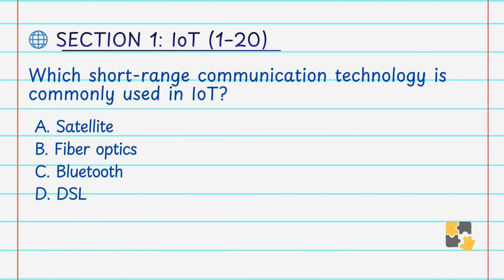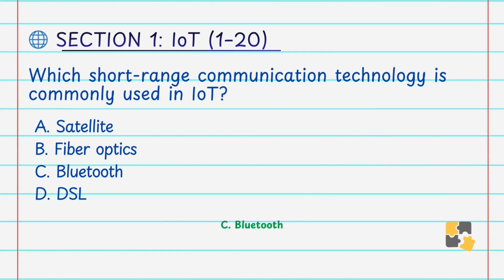Which short-range communication technology is commonly used in IoT? A. Satellite, B. Fiber optic, C. Bluetooth, D. DSL. Answer is C. Bluetooth. Bluetooth is widely used in IoT for short distance communication between devices such as smartphones, wearables, and home automation systems.